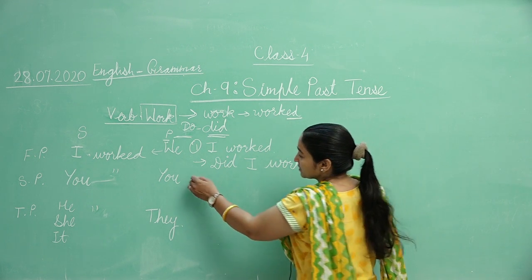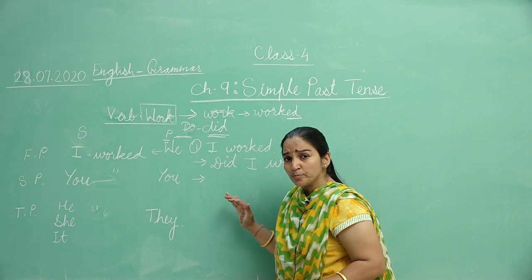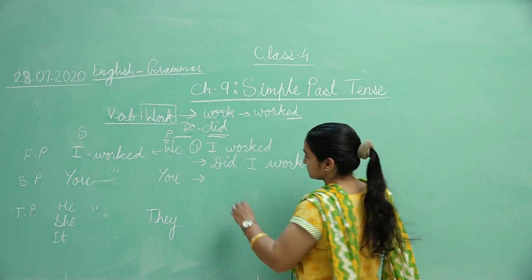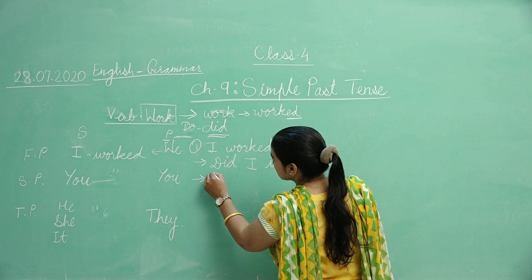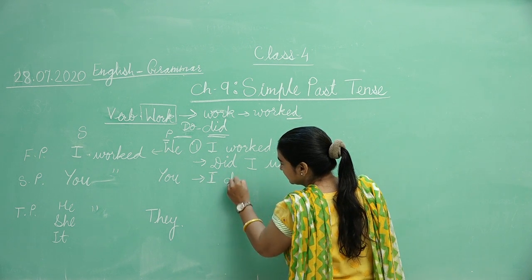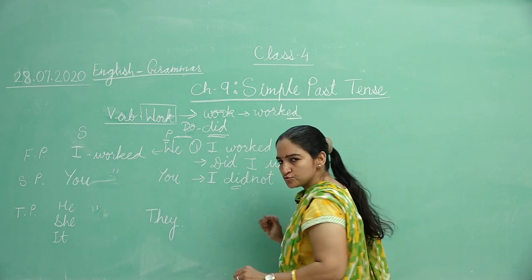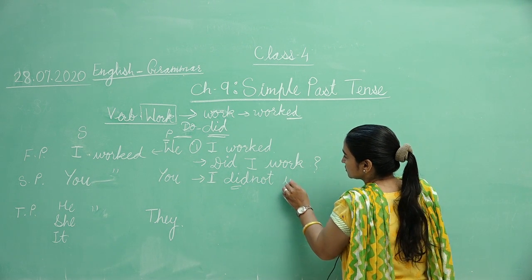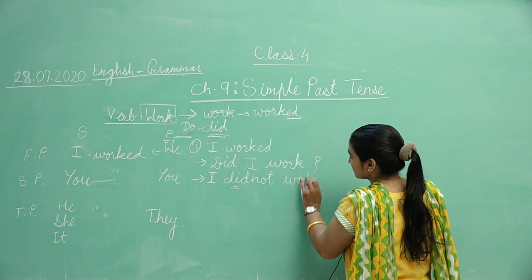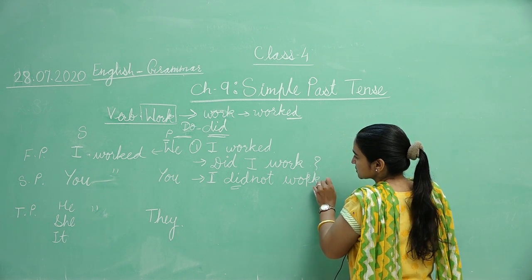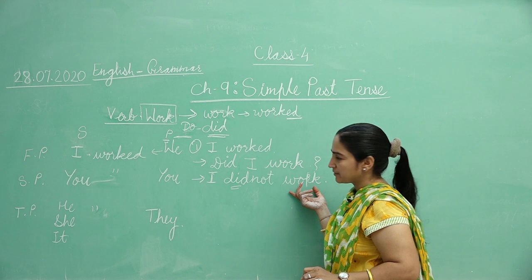Here it is like this. Now to make negative sentences, I did not, once again its past form is used, right? So we do not write the past form of work, right?